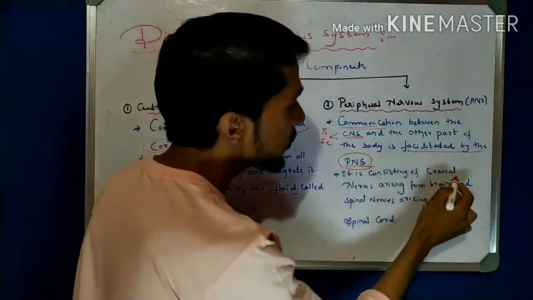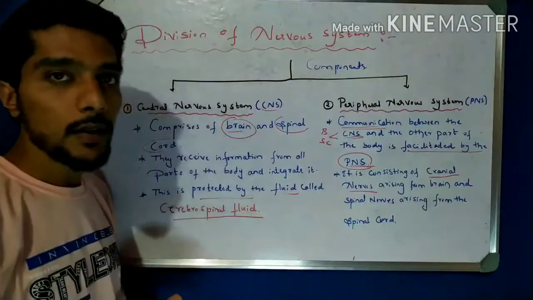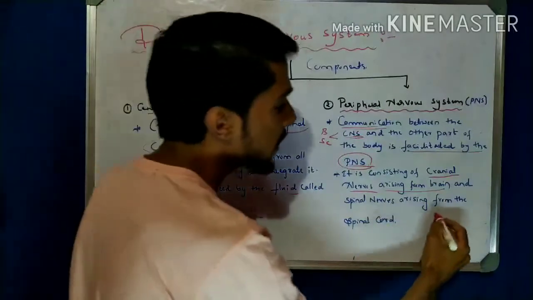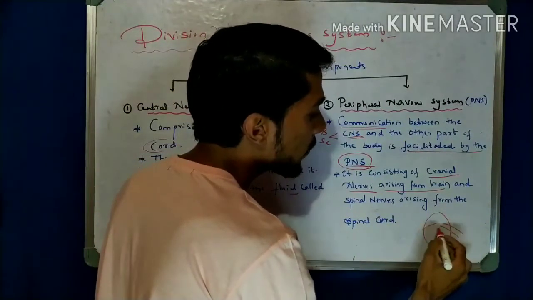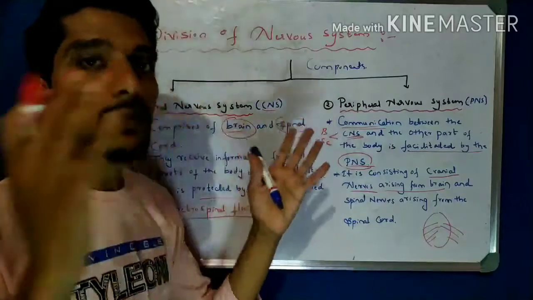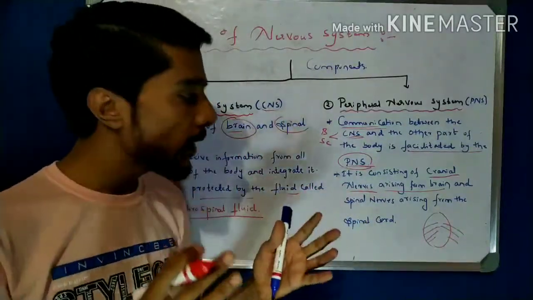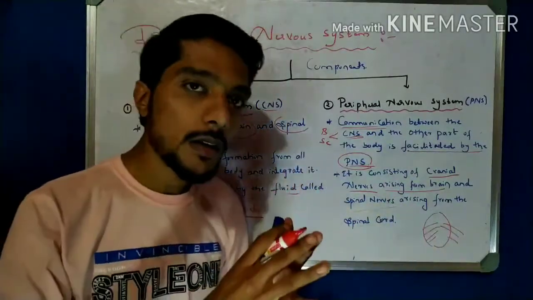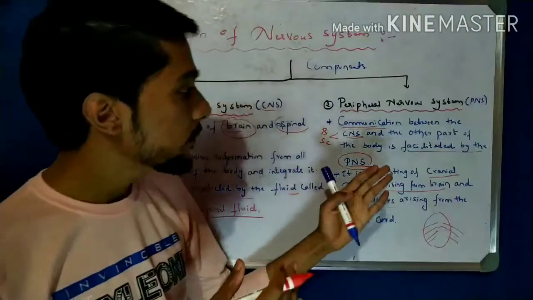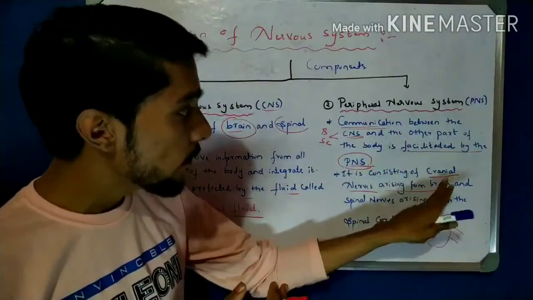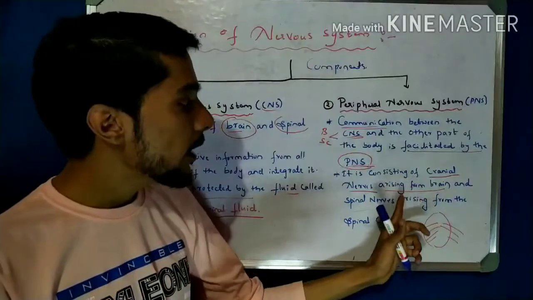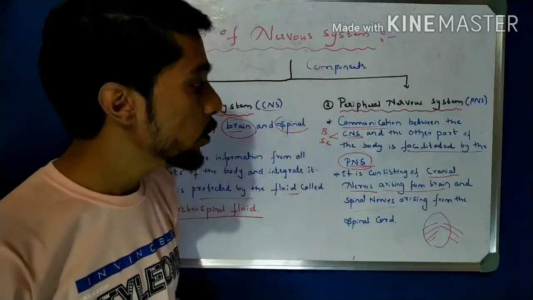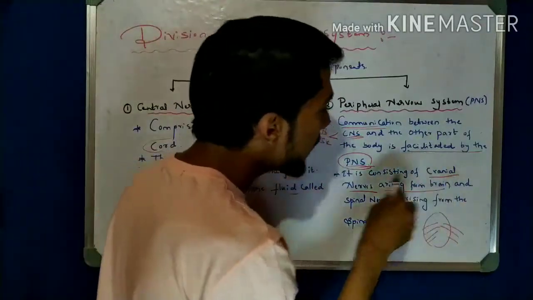And this peripheral system consists of cranial nerves and spinal nerves. The cranial nerves arise from the brain, from the center of the brain, and the spinal nerves arise from the spinal cord, which is part of the central system. Both together form the peripheral nervous system.